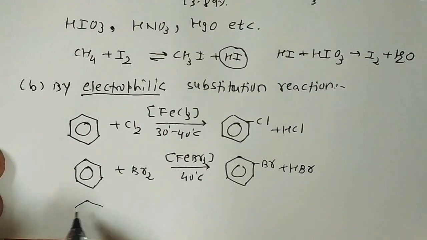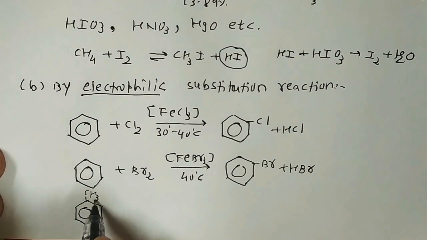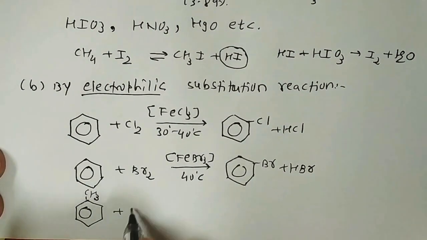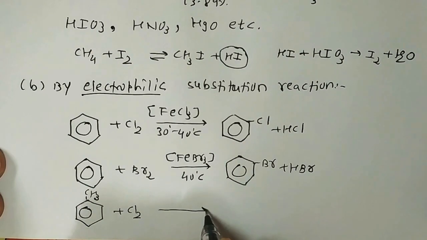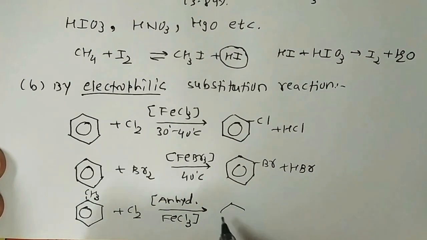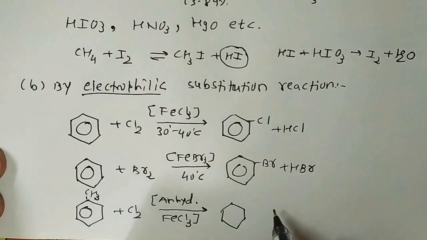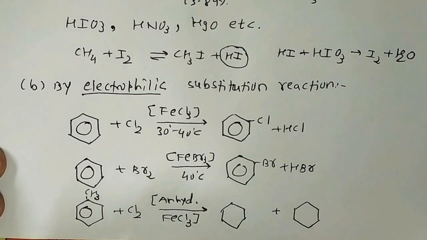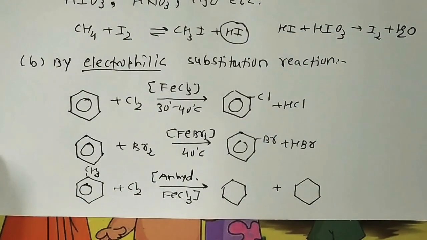In the same way, in the case of toluene, for example, when this toluene is chlorinated, mind well, in the presence of anhydrous FeCl3, a Lewis acid catalyst, we get two different isomers, ortho and para. We already discussed this in our prior hydrocarbon lesson on directing group effect, because this methyl is an ortho para directing group.